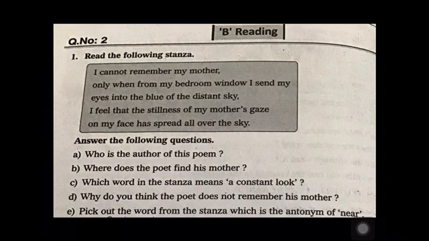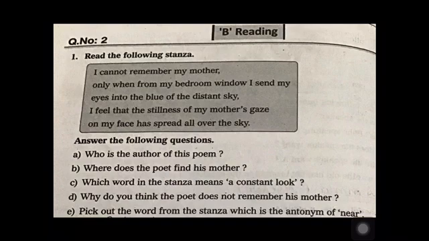Something which you continuously look at. What is the word over here? It is gaze. Gaze means a constant look. Now, why do you think the poet does not remember his mother? Because he was an infant when his mother passed away. So, he cannot remember his mother.